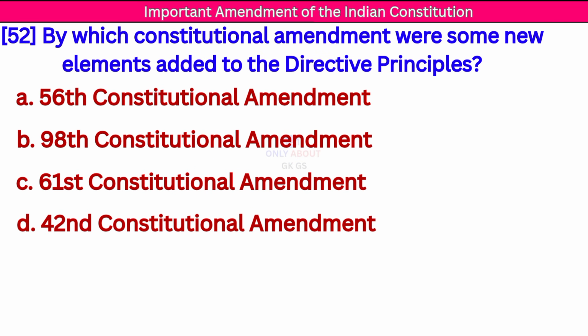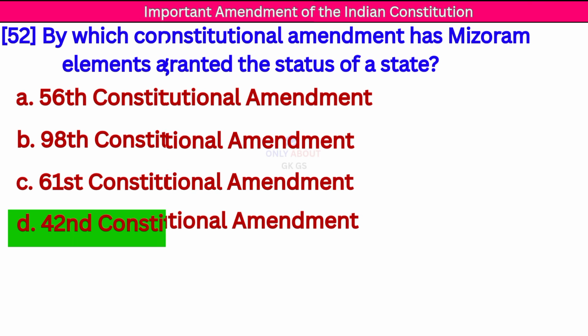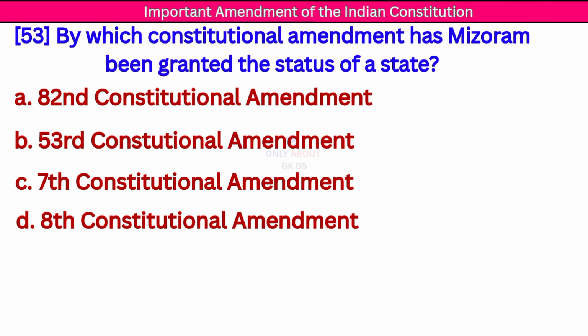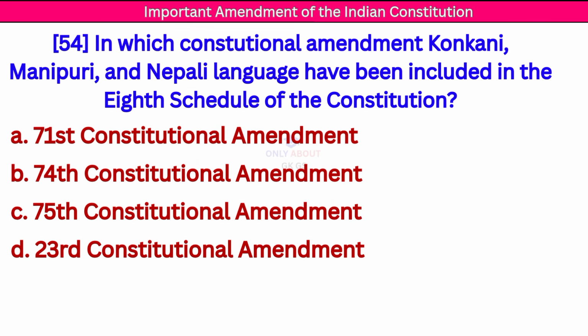Next question. By which constitutional amendment were some new elements added to the directive principles? Correct answer 42nd Constitutional Amendment. Next question. By which constitutional amendment has Mizoram been granted the status of a full state? Correct answer 53 Constitutional Amendment.